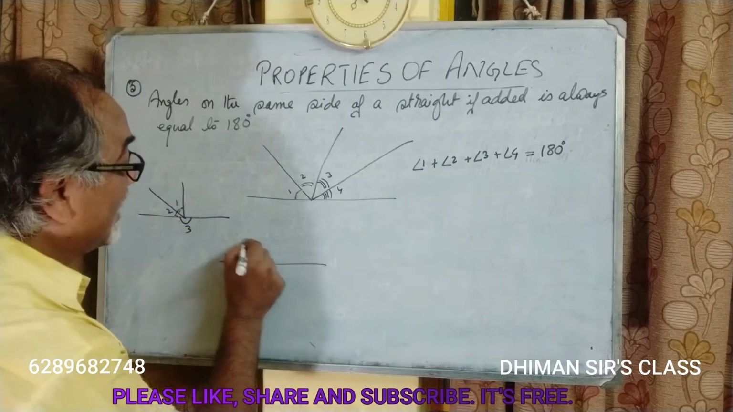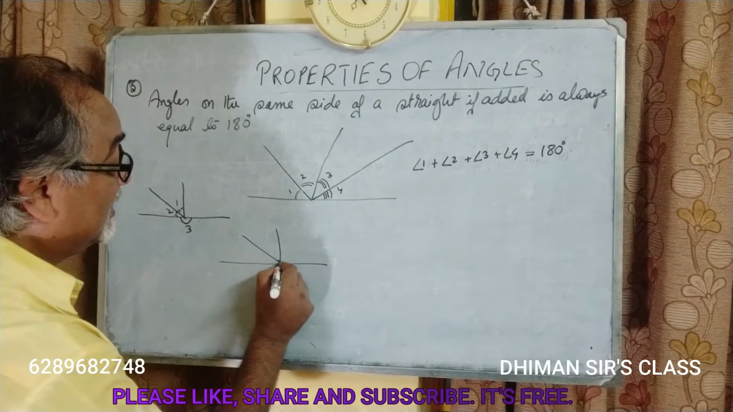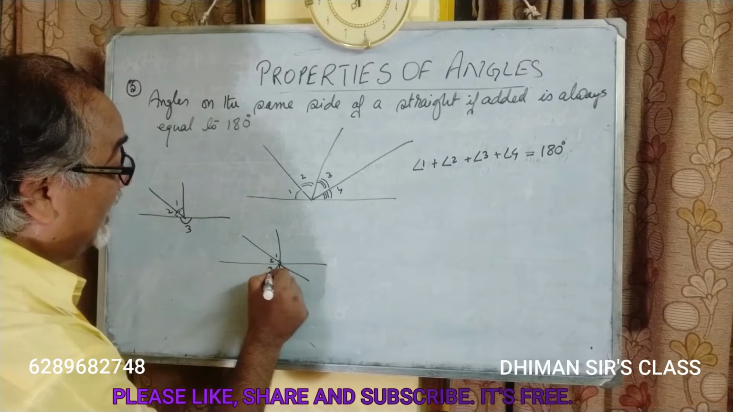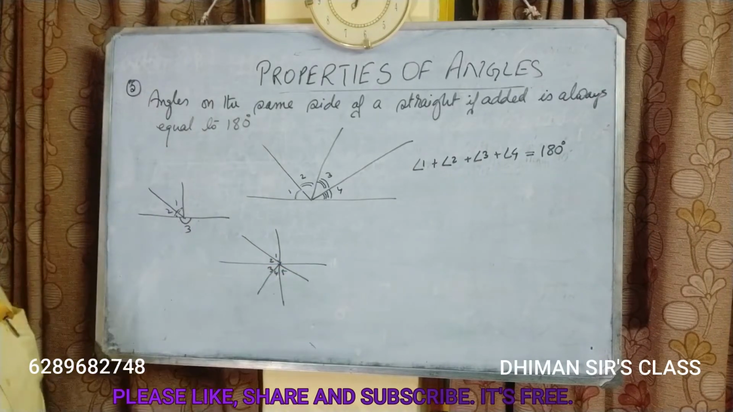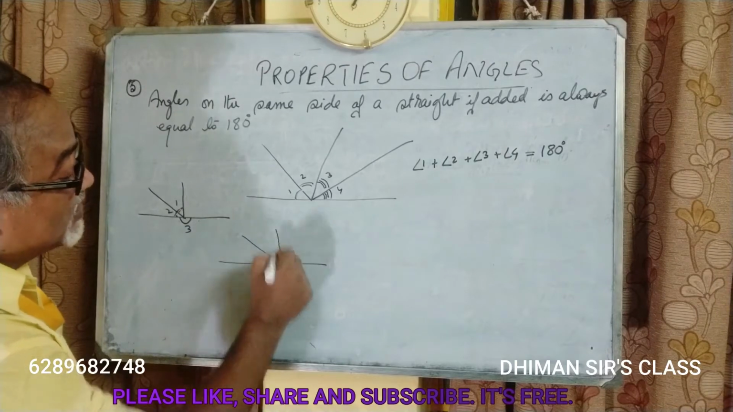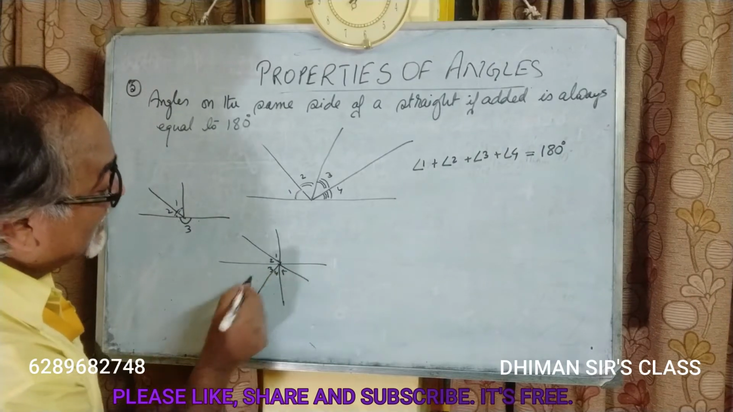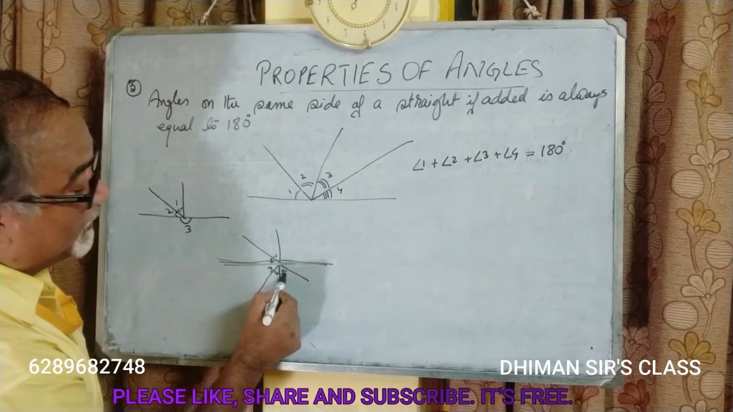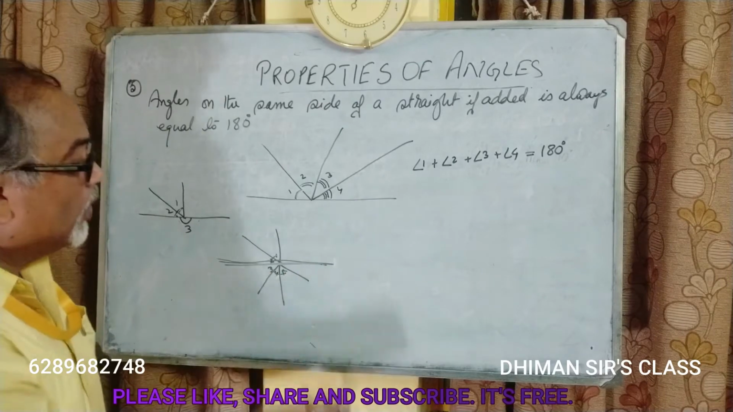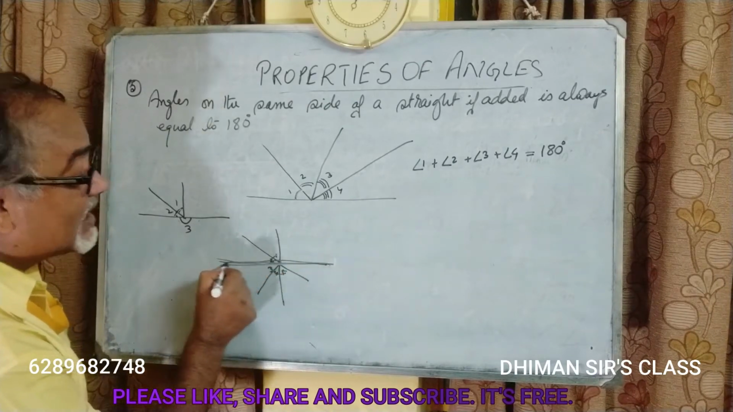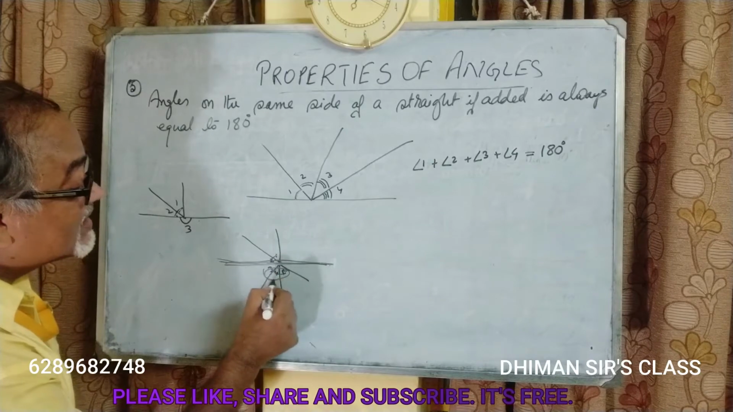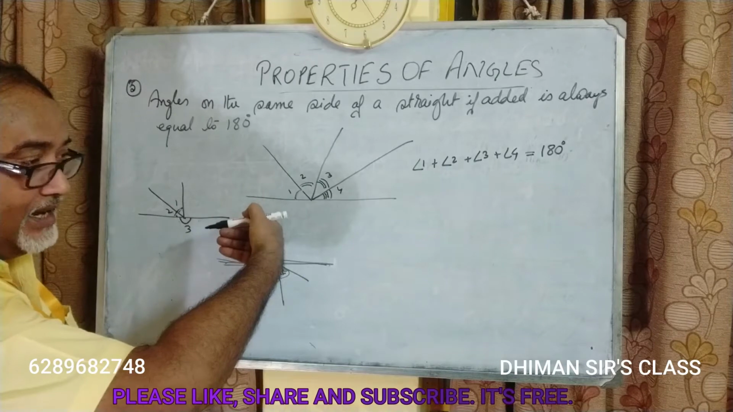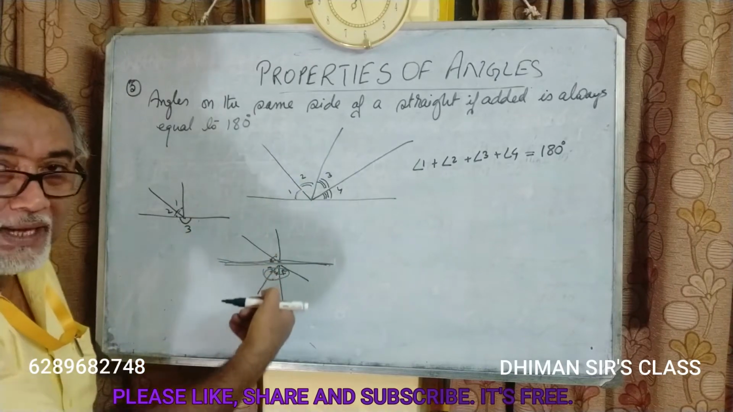You may also do it like this. Suppose 1, 2, 3, 4, 5. Suppose this is the straight line. Now if we add up 1, 2, 3, 4, 5, will it be 180 degrees? No. Why? Because if this is the straight line, then these angles are on this side of the straight line and these two angles are on the other side of the straight line. So their sum cannot be equal to 180 degrees.